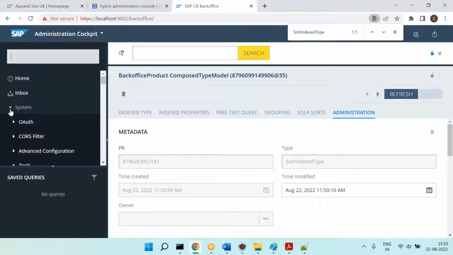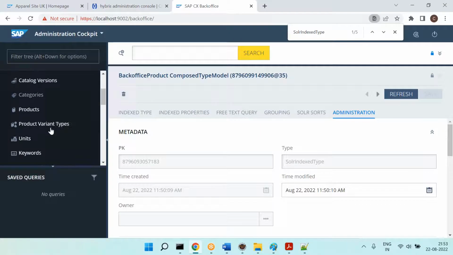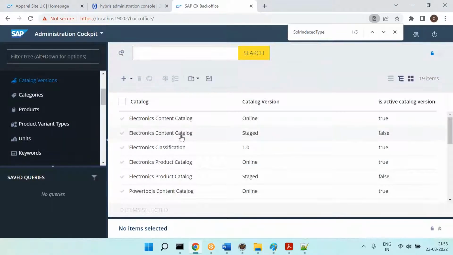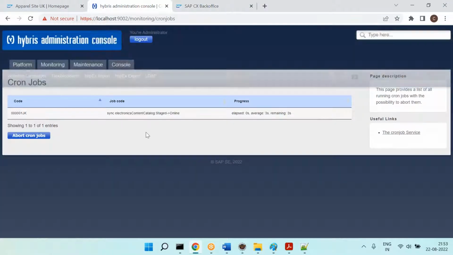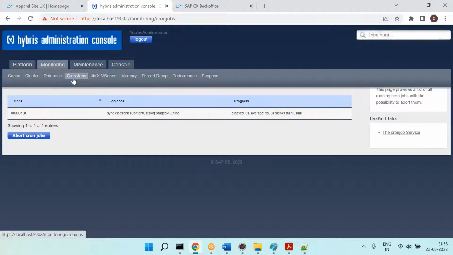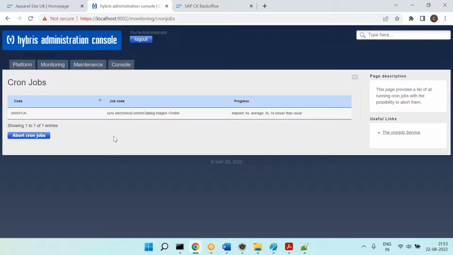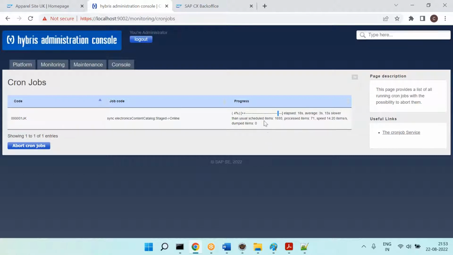Let me go here, and we have the catalog versions. I am just running one background job here, nothing more than that, so that you can come here and see. This is one of the nice options you need to know. By clicking on cron job or monitoring cron jobs, you will come to know what all jobs are running. And one more thing you can observe here is that it will tell whether the job is running on time or with any delay, and it is showing the percentage also.